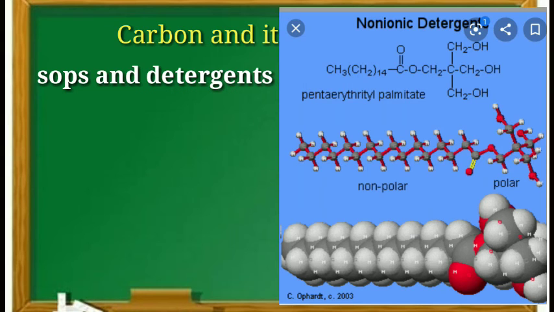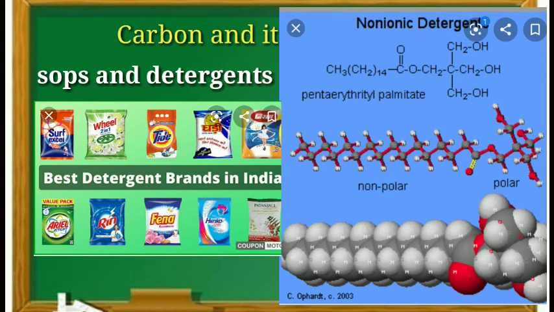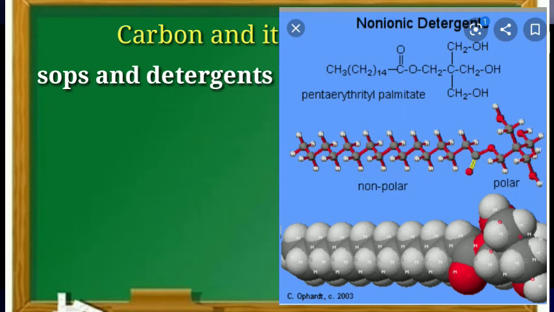Detergents are generally sodium salts of sulfonic acids or ammonium salts with chloride or bromide ions. Both have long hydrocarbon chains. The charged ends of these compounds do not form insoluble precipitates with the calcium and magnesium ions in hard water. Thus, they remain effective in hard water. Detergents are usually used to make shampoos and products for cleaning clothes. Children, now let's come to how soaps and detergents work.